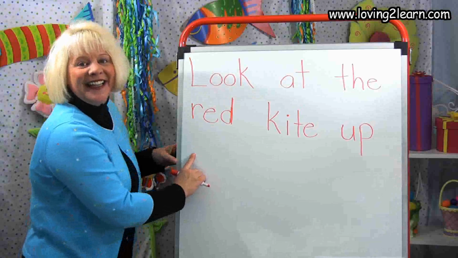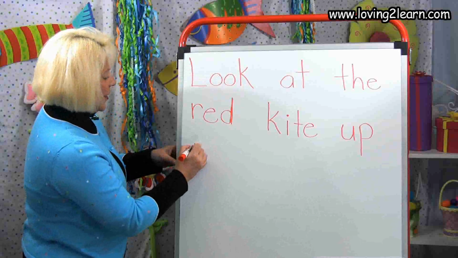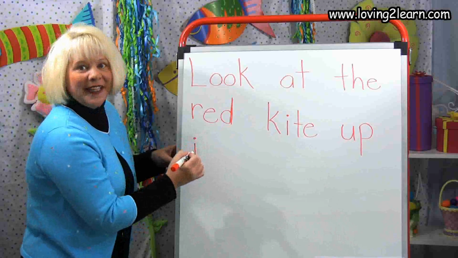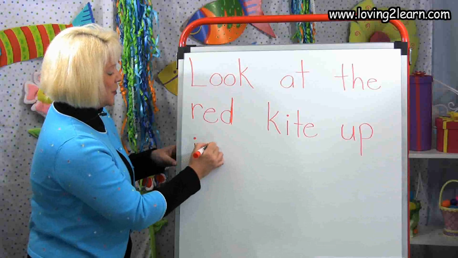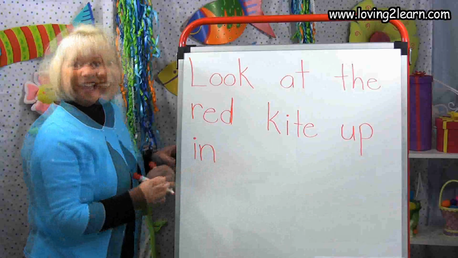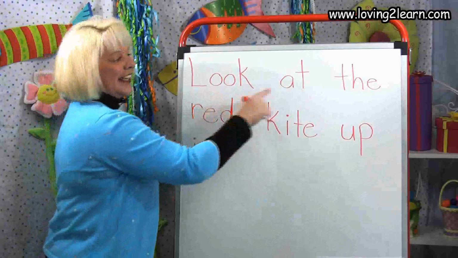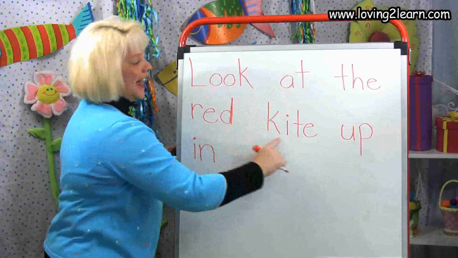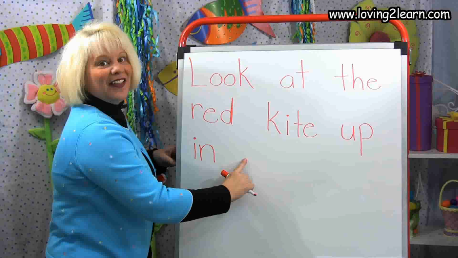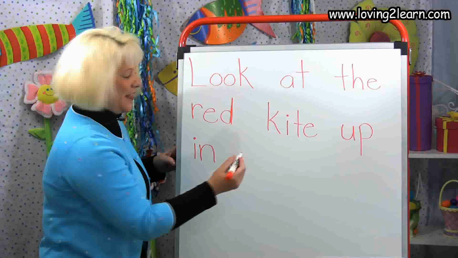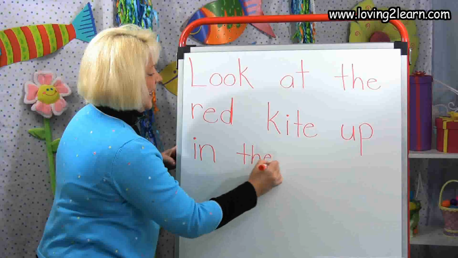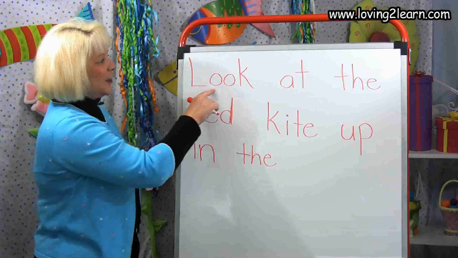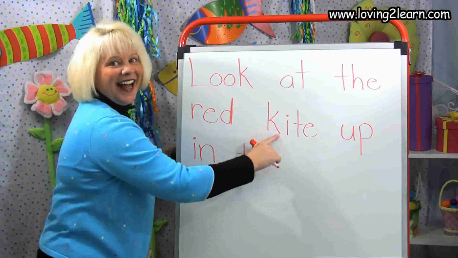In. There's that I. Straight line down, dot on top, in. N. Straight line down, circle around the hill. Let's read our sentence. Look at the red kite up in the. You know how to write the? Let's write it. T-H-E. Read with me. Look at the red kite up